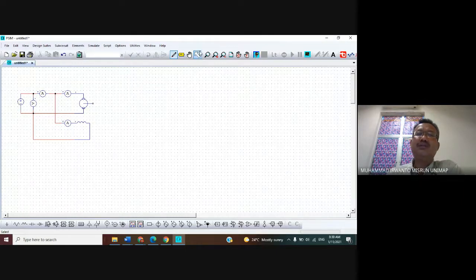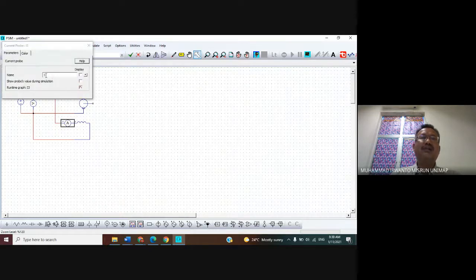Please click using this menu bar to change the arrow like this. The first symbol, A in here, is the current measurement to measure the field current. So in here I give the symbol I field, to appear here, please click here.